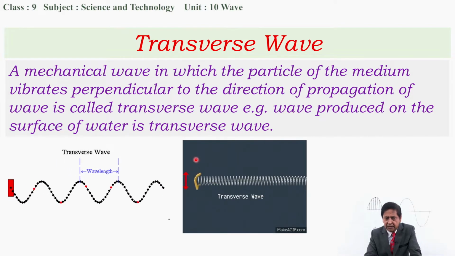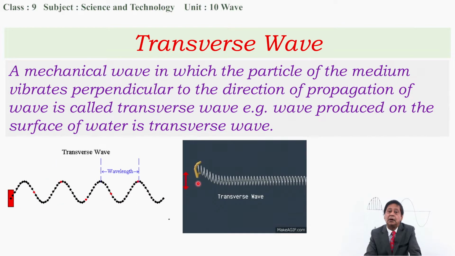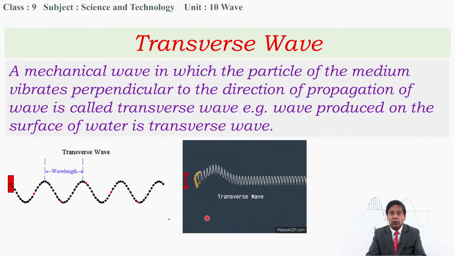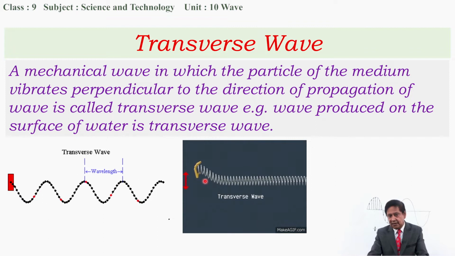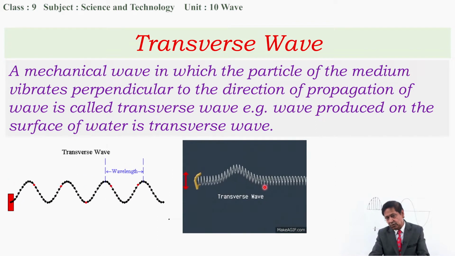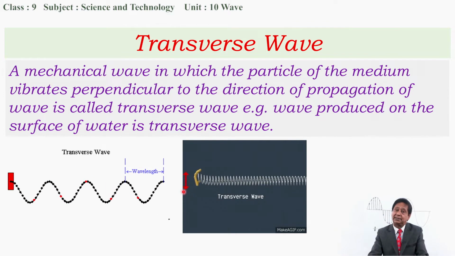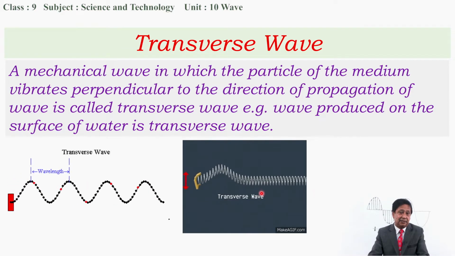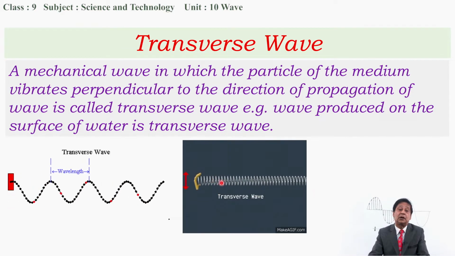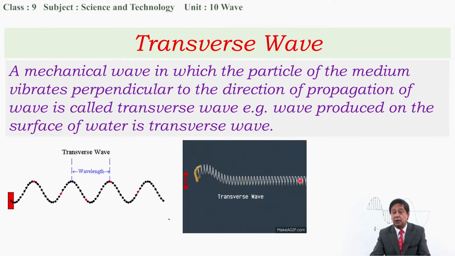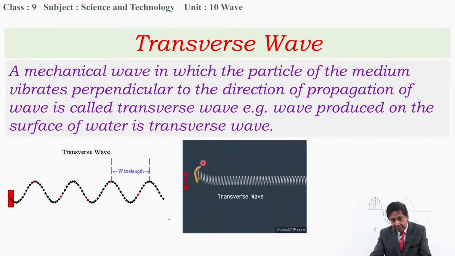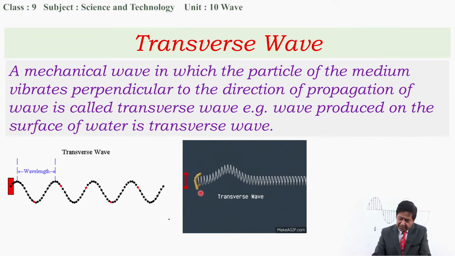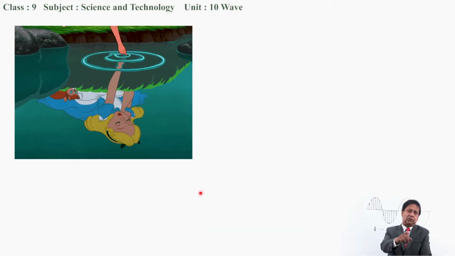It is moving up and down like the particles of the medium moving up and down. When the particles of the medium move up and down, then the wave travels in this direction. It is shown by this motion of the spring. This way, a transverse wave can be understood. The direction of propagation of the wave is this, towards the right-hand side. Particles are moving up and down. It can be understood practically this way also.